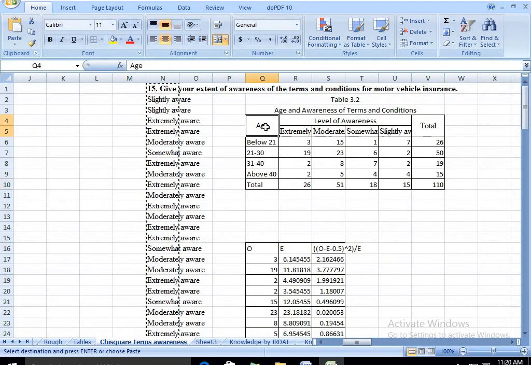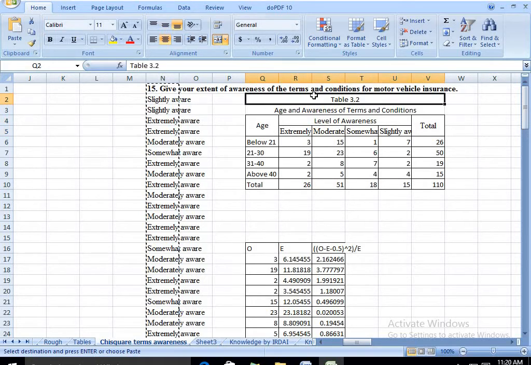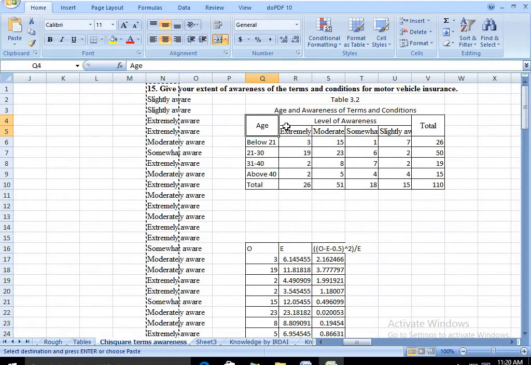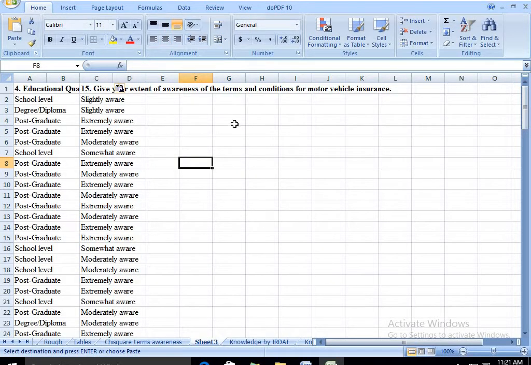Here they have taken age and the terms of awareness. In this case, you know how to merge the data. We will see it once again. The column heading is age, then you have the four levels of Likert scaling: extremely aware, moderately aware, somewhat aware, slightly aware. The last column will be your total column. I will show you how to bring out this type of presentation.